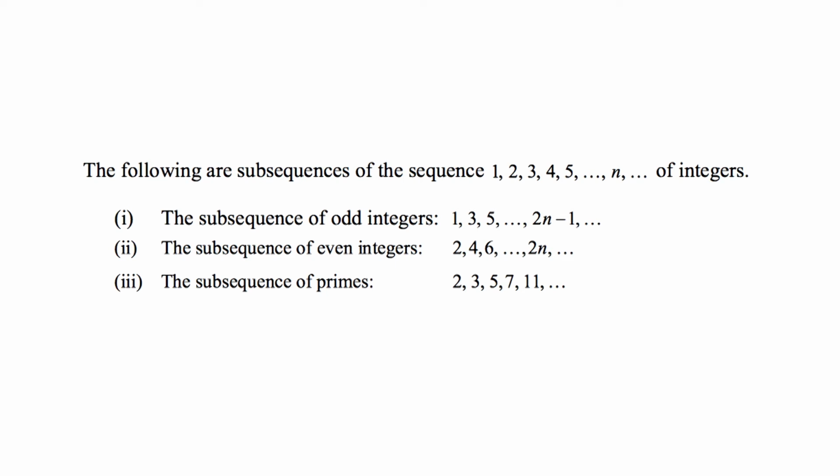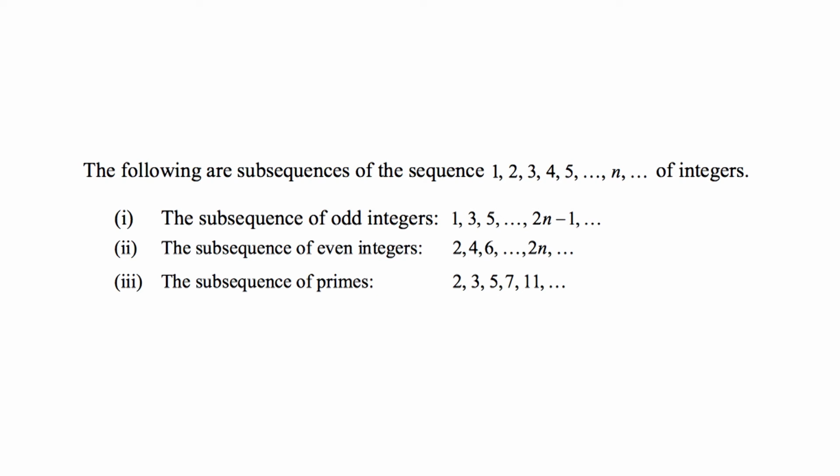First one, the subsequence of odd integers 1, 3, 5, etc., 2n minus 1, etc. Second one, the subsequence of even integers 2, 4, 6, etc., 2n, etc. Third one, the subsequence of primes 2, 3, 5, 7, 11, etc. But 3, 7, 5, 1, etc.